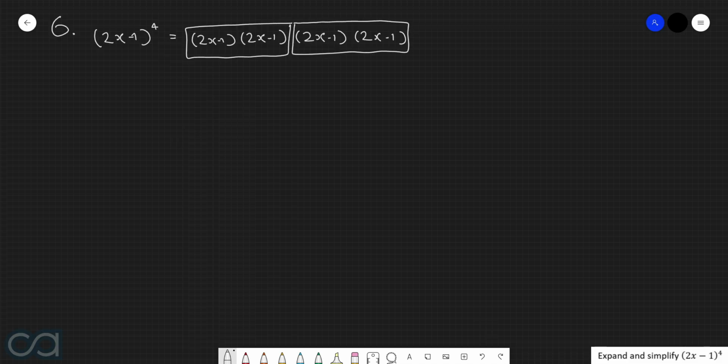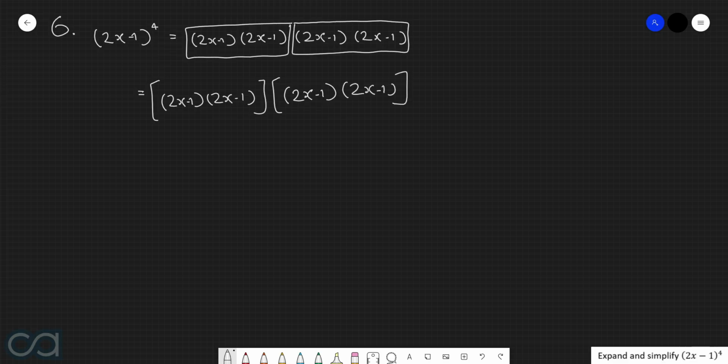So in other words, if I quickly rewrite this over here, we can do the expansion of (2x − 1)(2x − 1), and then we've got an identical expansion of (2x − 1)(2x − 1). What we're going to do is do each of these sets of expansions separately, then we're going to have to do a final big expansion, and then we're going to simplify from there. So if we consider this first square bracket, by expanding this, we need to multiply everything in the first bracket by everything in the second bracket.